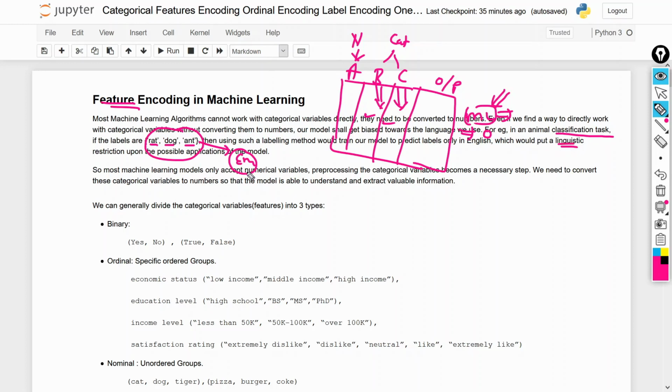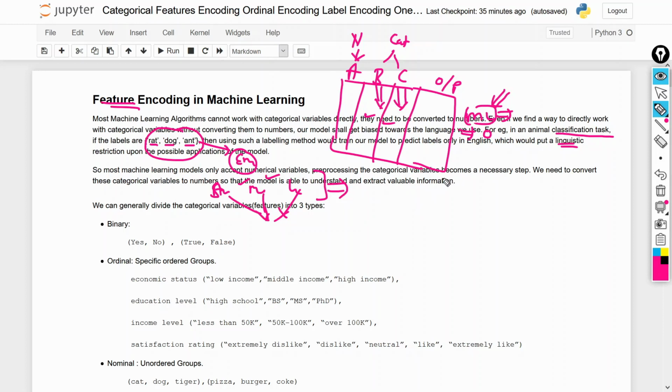And if we apply anything else, in another language, our model will not be able to understand that. That is one situation. If we train our model on some ordering, like small, medium, large, in that case our model will not be able to understand the ordering, right? So our model will not be able to perform better.